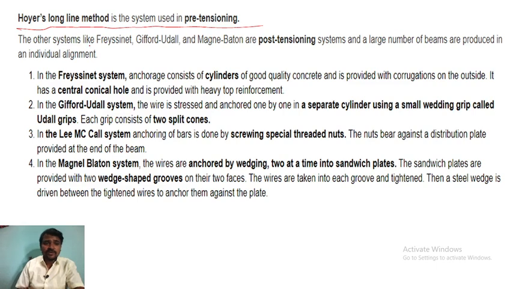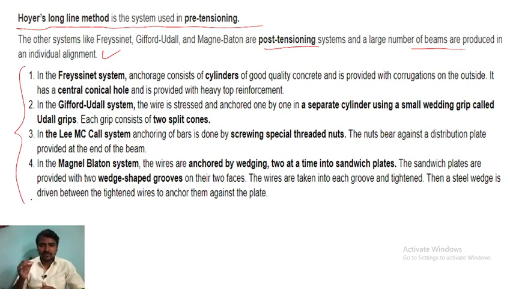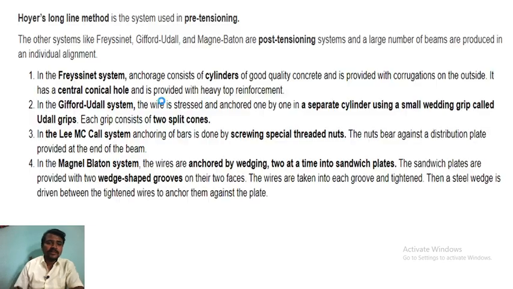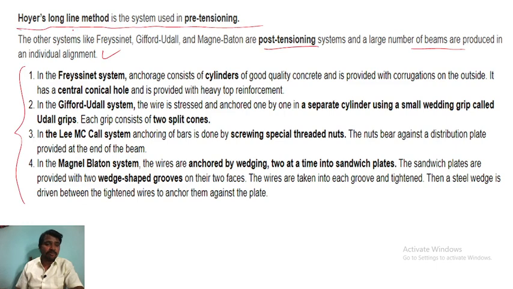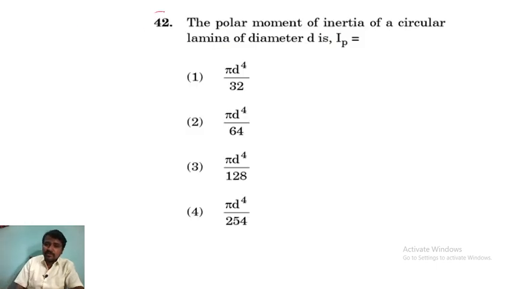So what is that one? Other systems like Fréchet, Gifford, Magnet-Batten and post-tensioning systems produce a large number of beams as an individual element. If you want to understand all those things, please pause this video and read this. For your information only, I have put all this theory for all of you. So the answer for the given question is Euler's, that is used for the pre-tension beam. Next question, question number 42.